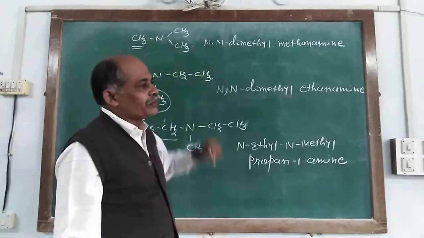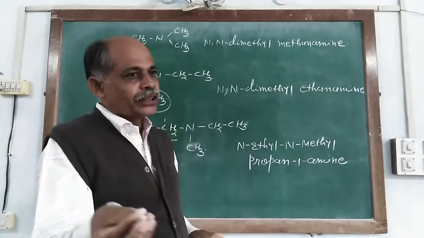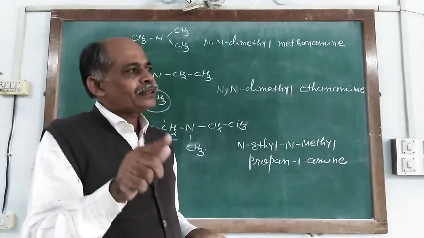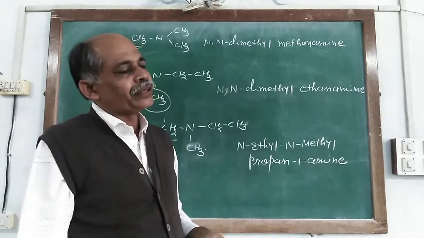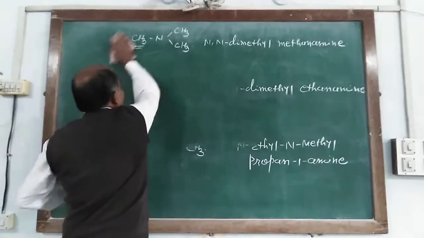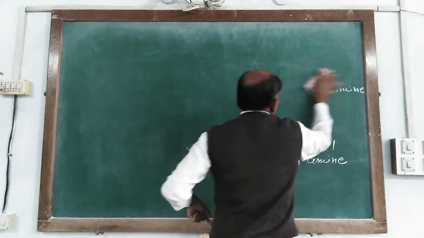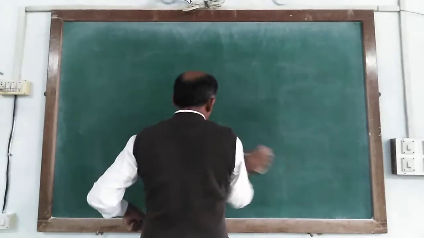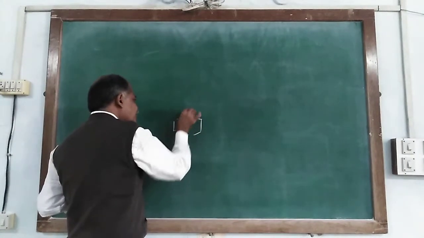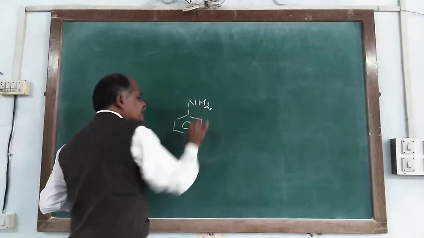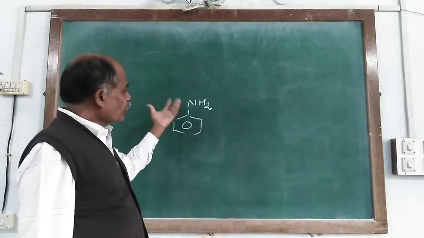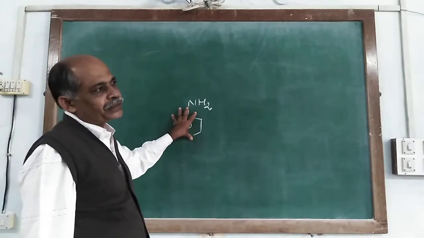If it is primary amine, so it is alkyl amine. If it is secondary amine, so it is alkyl alkane amine. If it is tertiary amine, so it is dialkyl alkane amine. When amine groups linkaging with benzene ring, so it is written in this way. It is benzene ring and here it consists NH2. So it is benzene amine. And common name of this component it is aniline.